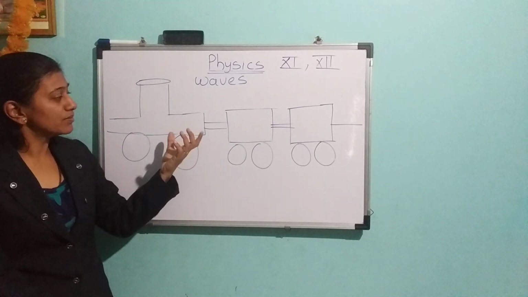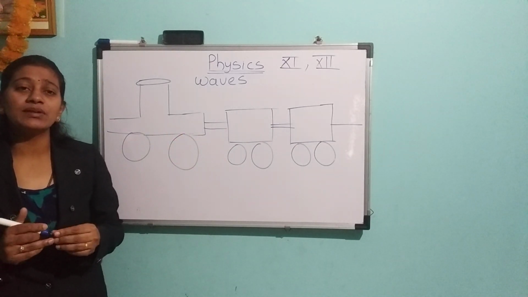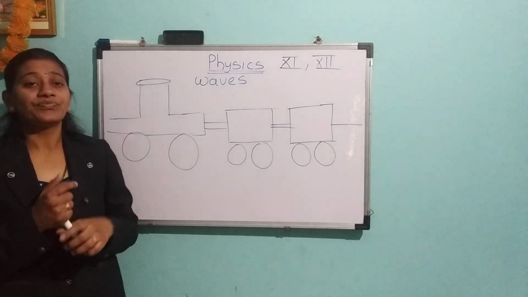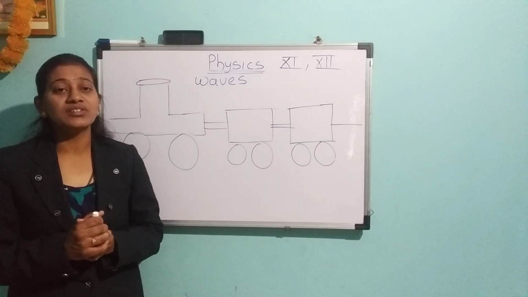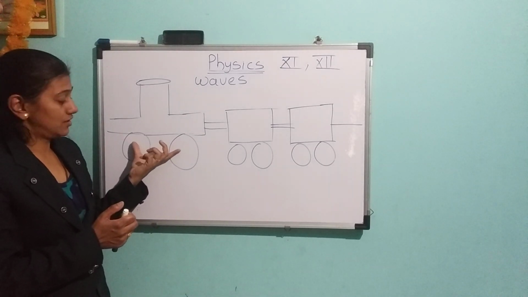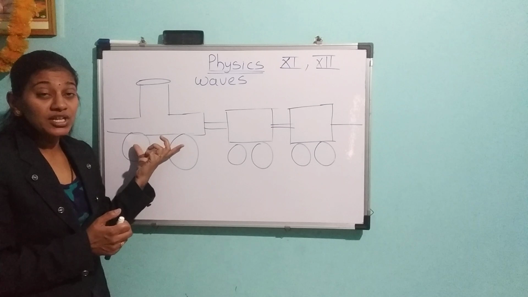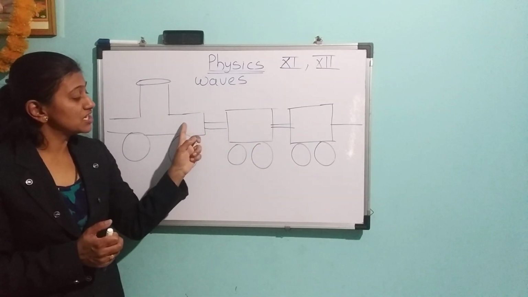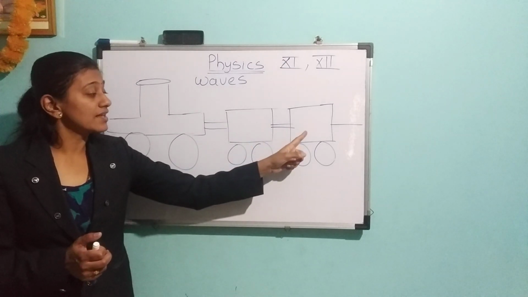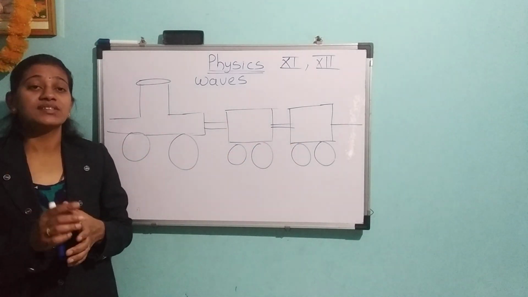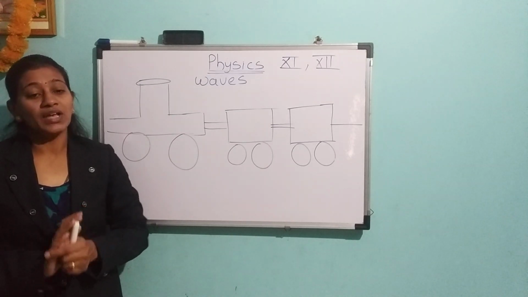So these two examples explain to us that a wave is a disturbance, it is information. That information is going to be transferred, energy is going to be transferred. The engine starts and gives a push to the bogie. That push is transmitted from the engine to the first bogie, then the second bogie, and it is going on. That means here is the propagation of a disturbance from one point to another point.